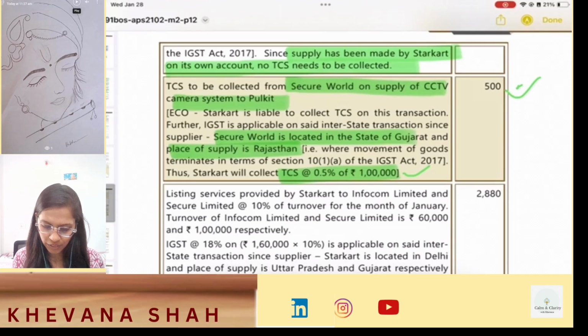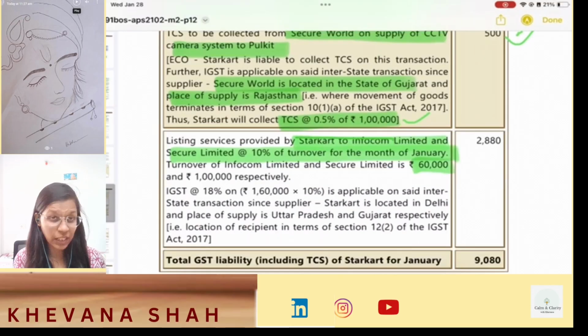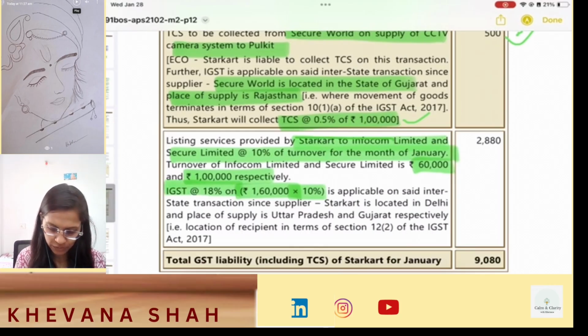Now the last transaction was the listing charges. Listing services were provided by Starcard to Infacom Limited and Secure Limited at 10% of turnover for the month of January. Total turnover was 60,000 in case of Infacom Limited and 1 lakh for Secure Limited, so total turnover turns out to be 1,60,000. Now 10% of this is the amount of your listing charges, and on the amount of listing charges you have to calculate IGST of 18%.